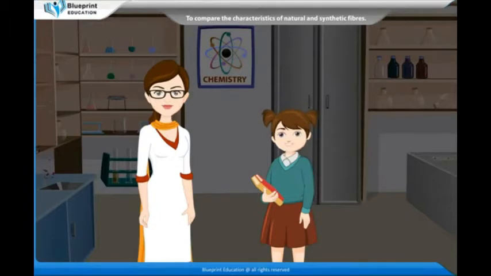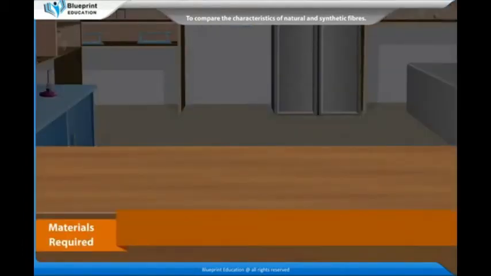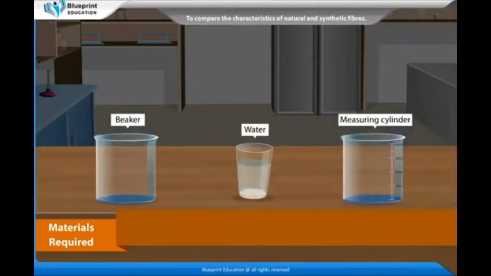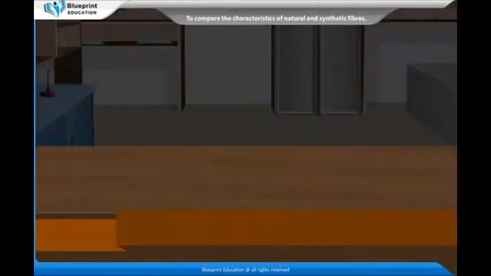Madam, how can we compare the characteristics of natural and synthetic fibers? Let's perform an experiment to compare the characteristics of natural and synthetic fibers. The materials required are samples of various synthetic and natural fibers of equal sizes, a beaker, some water, and a measuring cylinder.